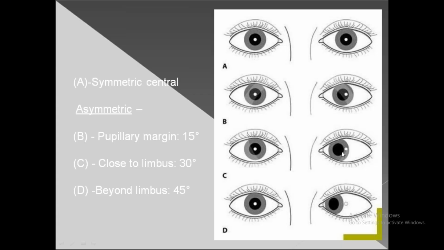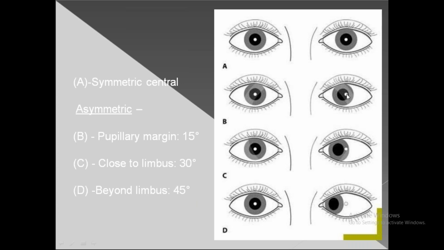Okay, here you can see this is the limbus. The junction between the cornea and the sclera is the limbus. So if it is between the pupillary margin and the limbus, then the deviation could be about 30 degrees. If it is crossing the limbus and it is mostly near the margin of the limbus, then you can say, in a crude method, that approximately the deviation is about 45 degrees.